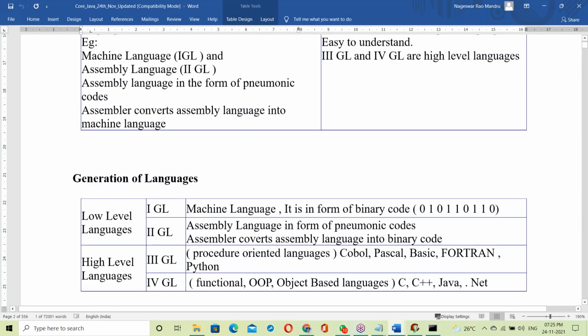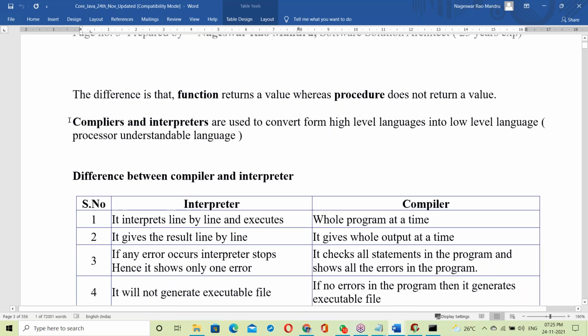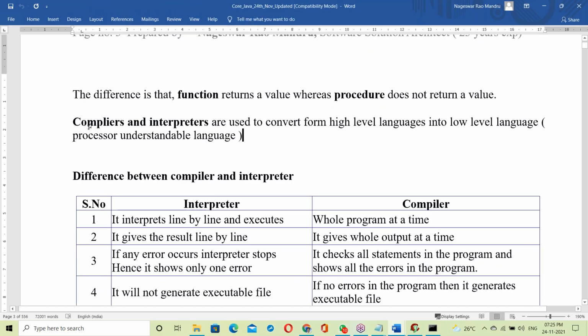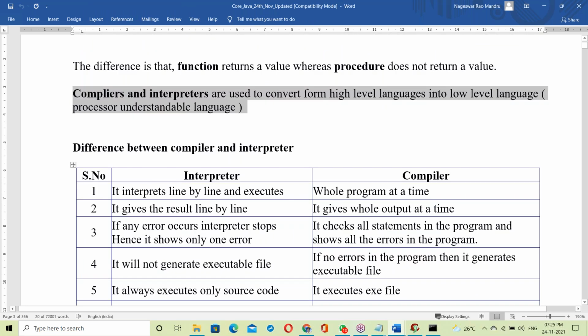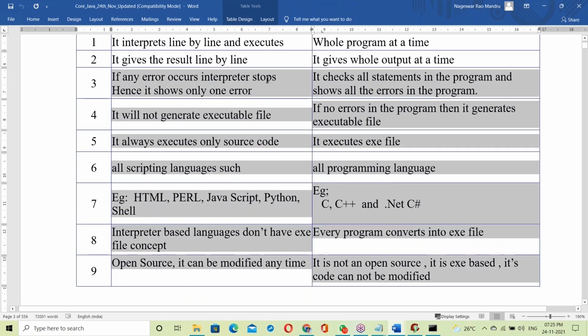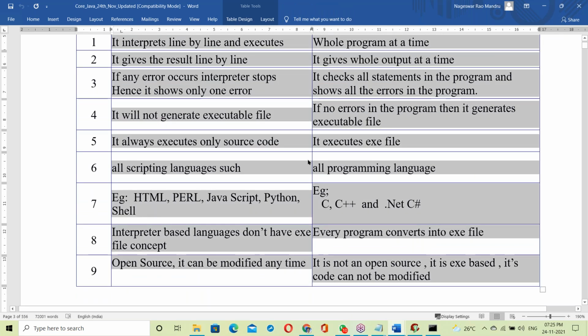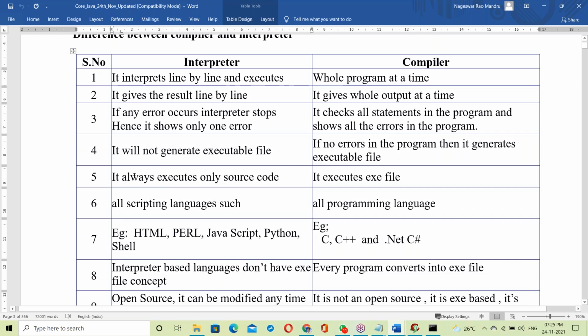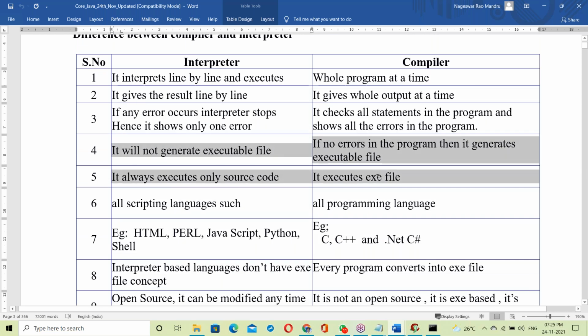The same points are explained in the document here. Compilers and interpreters convert from high level language to low level language. The main difference is the exe file: a compiler based language generates an exe file, while an interpreter based language doesn't have an exe file.